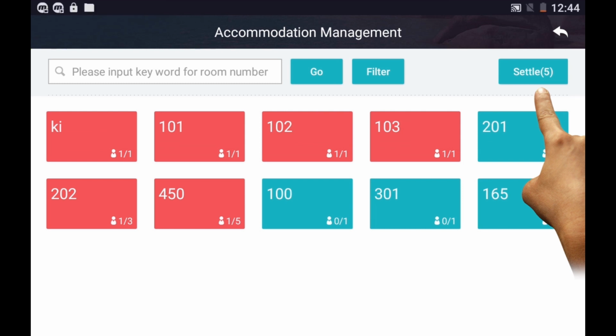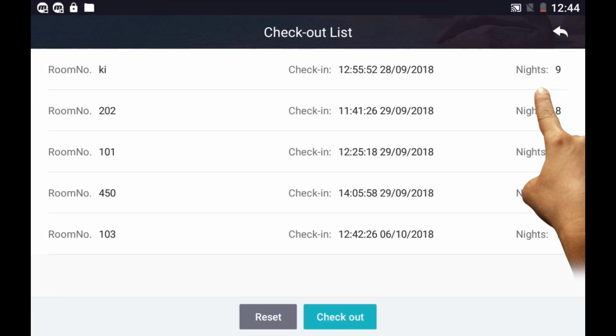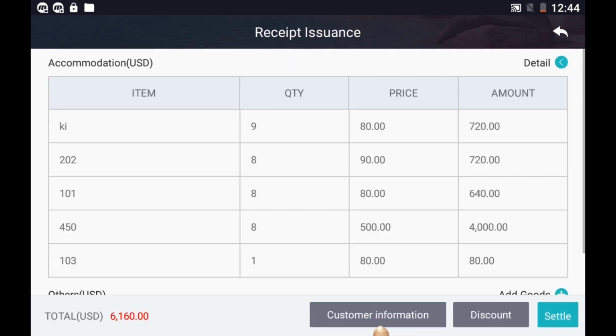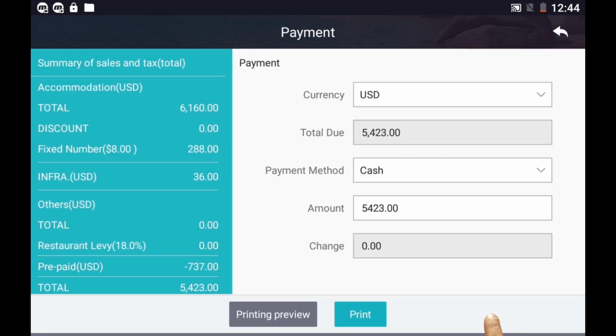Tap Settle. Tap Checkout. Tap Settle. Tap Print to print receipt.